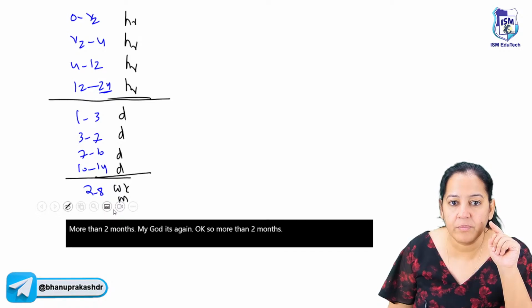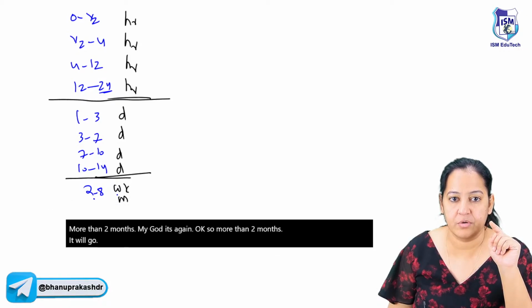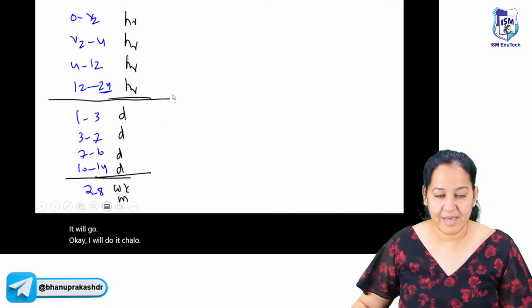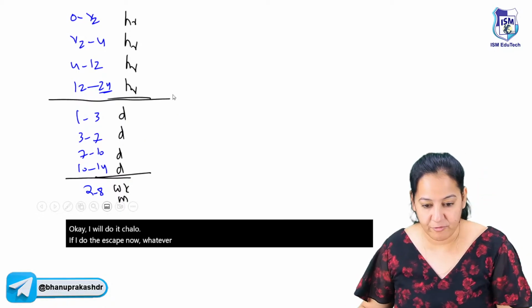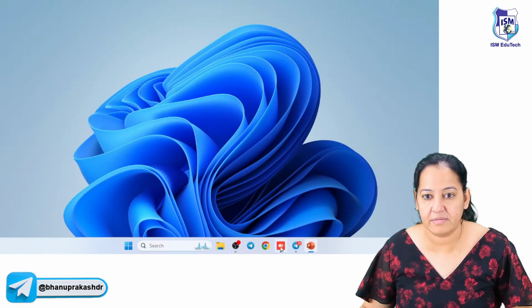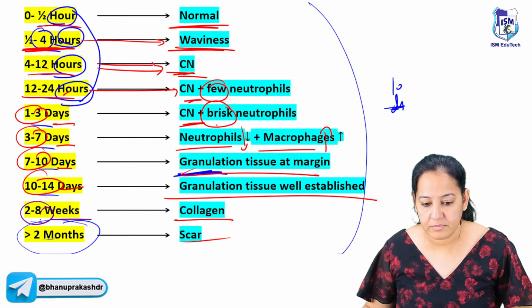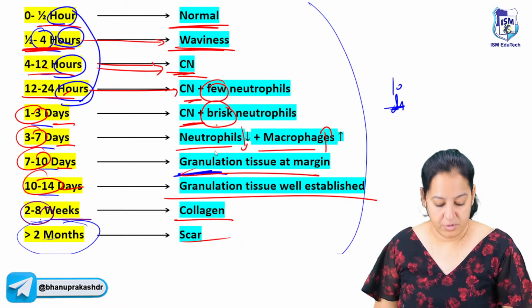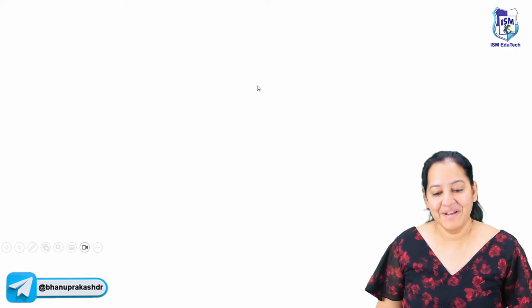How will it go? Okay, I will do it. If I escape now, whatever I have written will go and I have to write it again. Listen, let me escape it once and come back. What's happening? I don't know. So we will do it once again. Quickly let me do it.